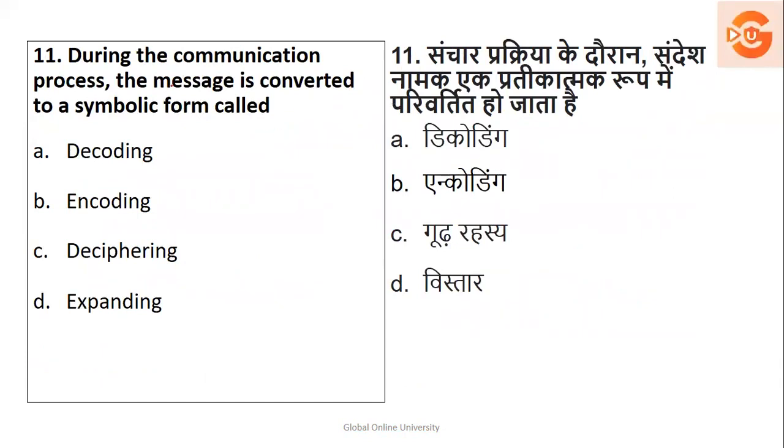Next, during the communication process, the message is converted to a symbolic form called what? Decoding, encoding, dispersing, and expanding. So here I hope everyone knows this answer. So directly I will go to the answer only. The message is converted to the symbolic form, message delivered नहीं हुआ है, सिर्फ उसको delivered होने के पहले जो conversion करते हैं, okay, that is I mean to say, we called it as encoding. पहले message को symbolic form से encode किया जाता है, and then it is decoded.